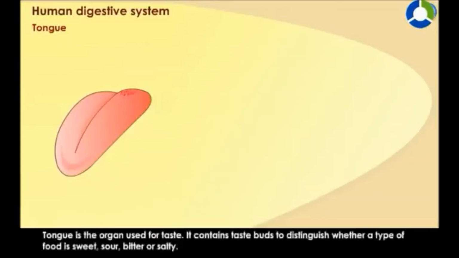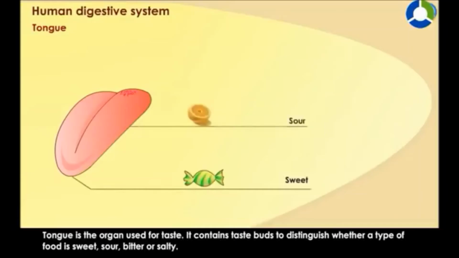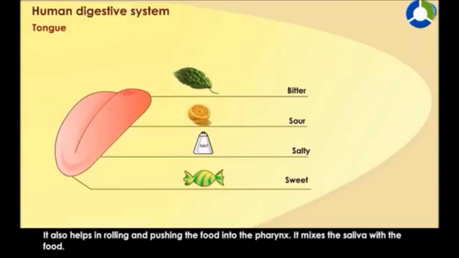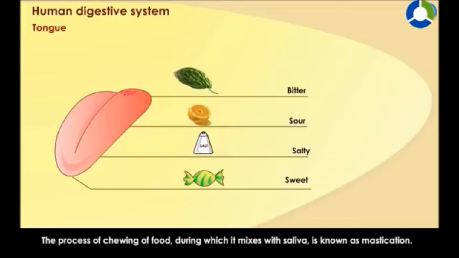Tongue. The tongue is the organ used for taste. It contains taste buds to distinguish whether a type of food is sweet, sour, bitter or salty. It also helps in rolling and pushing the food into the pharynx. It mixes the saliva with the food. The process of chewing of food during which it mixes with saliva is known as mastication.